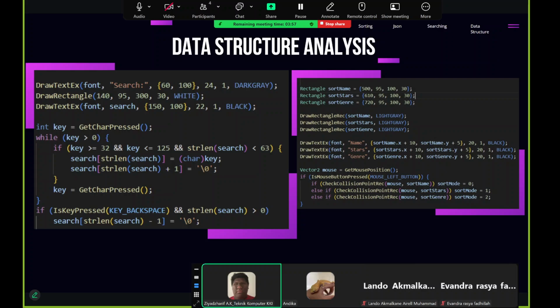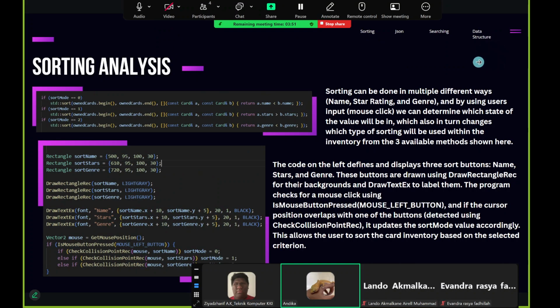Yes, continue. Okay, so for the data structures here, it shows both the search and sorting button codes, with the left being for the search buttons and the right for the sorting buttons. We could continue to go to the function logic.